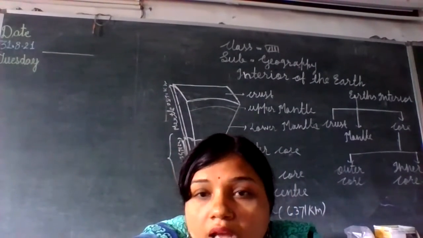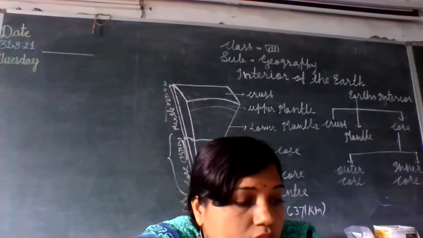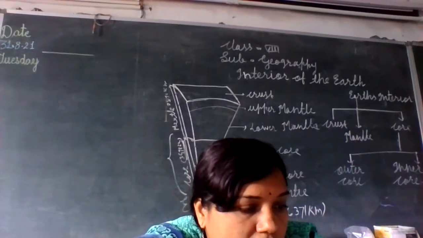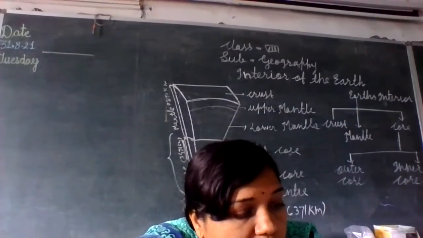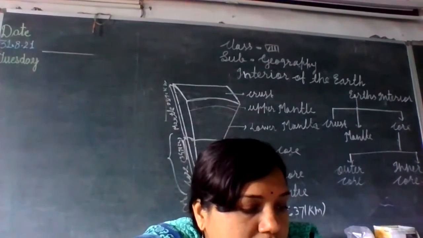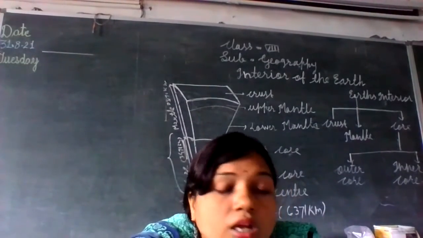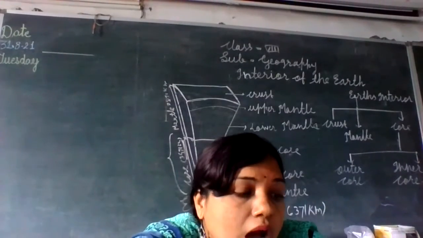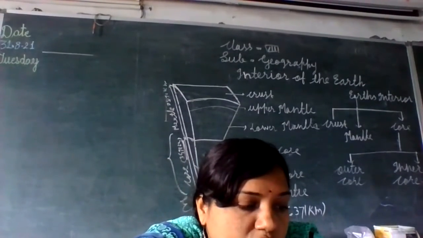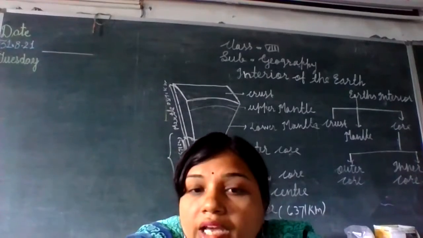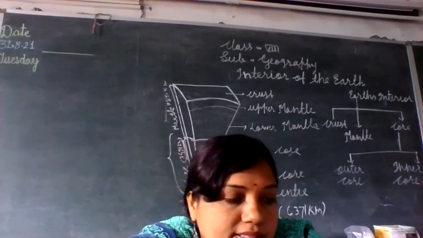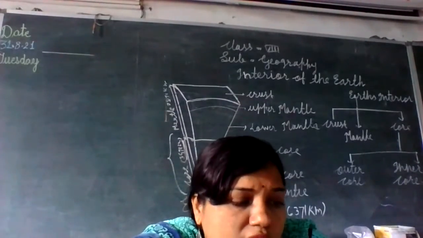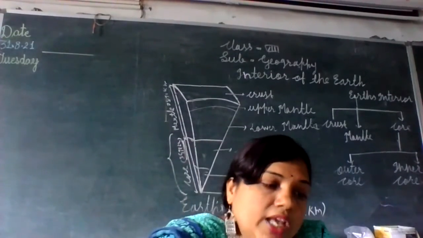क्योंकि यहाँ पे आपको solid material मिलेगा. That's why, okay, this layer of the earth, that is the inner core, is in solid state. The density of this sphere is around 13.3 gram per centimeter cube. Okay. Iron and nickel are the major elements found here. Just like in the outer core, iron is present. Similarly, in the case of the inner core, we have the major elements like iron and nickel.